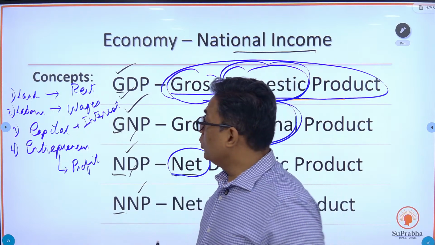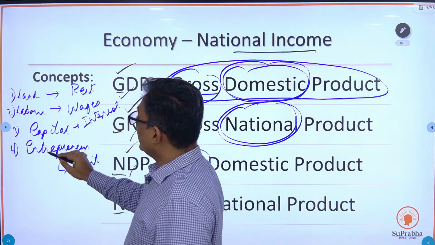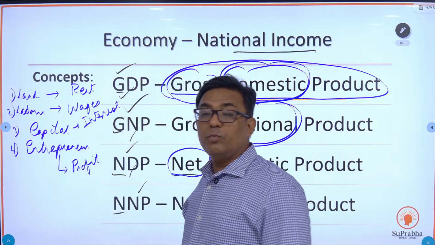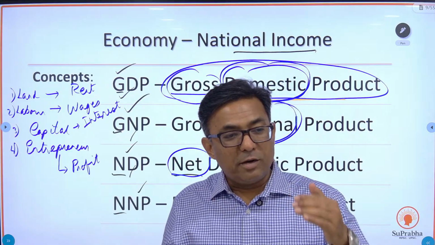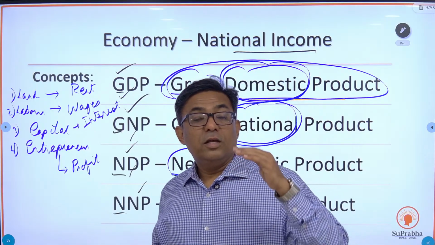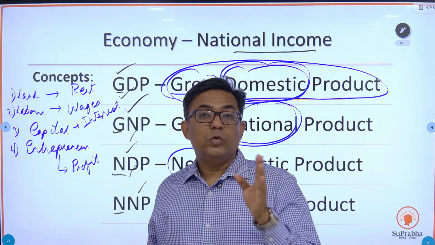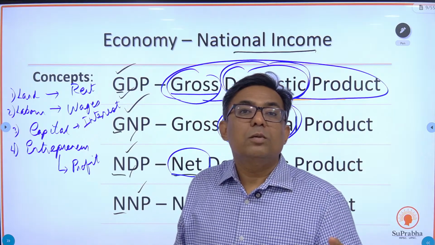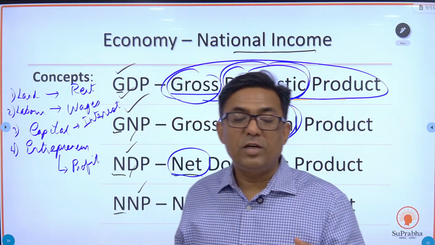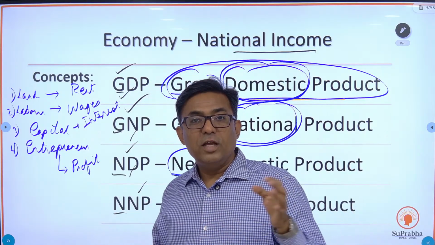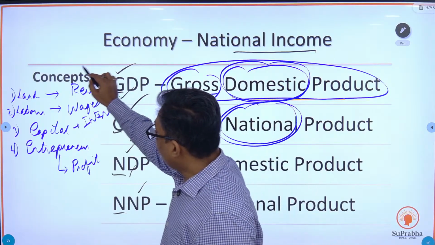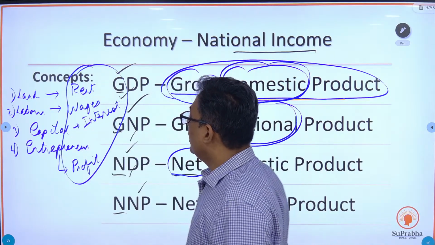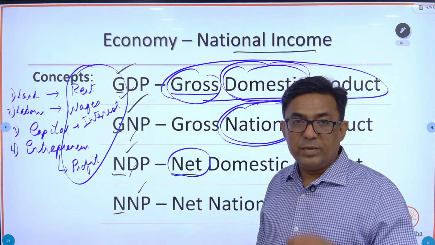Have you understood this concept of land, labor, capital, entrepreneur? These are the four factors of production, and they will get remuneration. Land is going to get rent, labor is going to get wages, the person who has given the capital will definitely attract the interest, and the entrepreneur is going to take home the profit. So these four, rent, wages, interest and profit, are the factor payments.